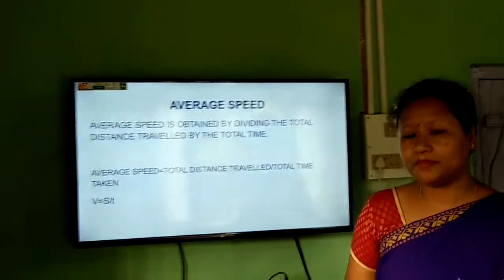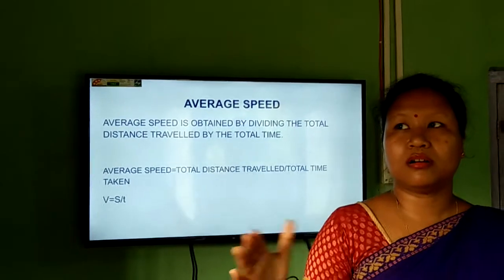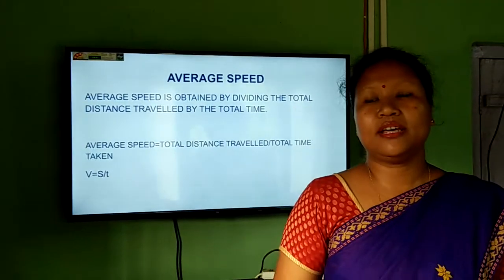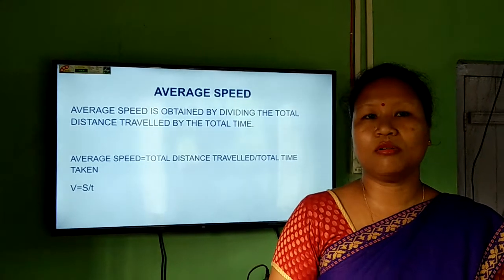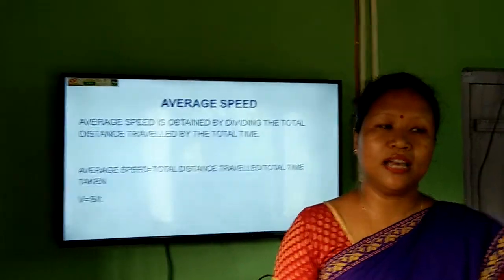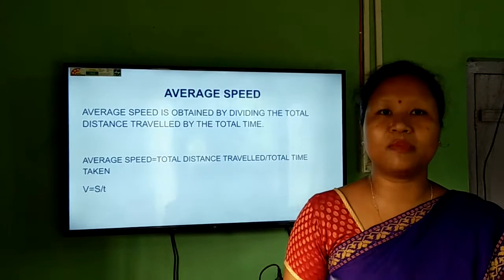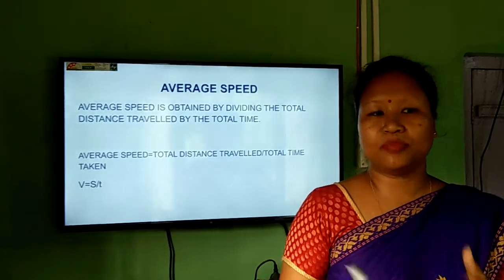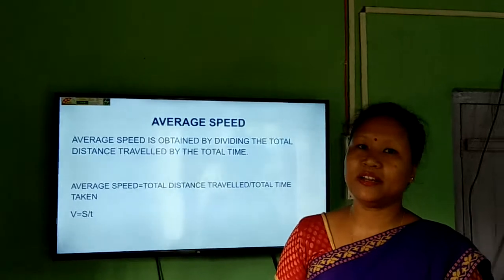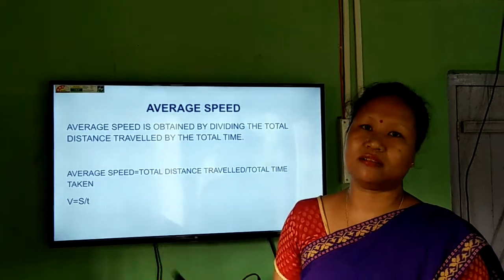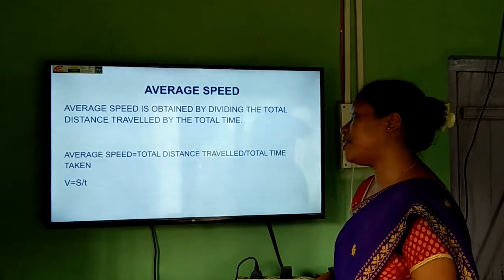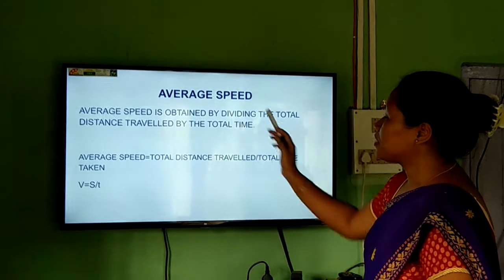Now, average speed. Sometimes we are covering a very long distance. Suppose if I go to Guwahati, it is 100 kilometers. Obviously the speed of my car will not be the same every time because it has to cover a longer distance, and in every place different obstacles may come where the speed of my car has to be less, sometimes more. So in that case, we measure the average speed. When the speed is different or the distance covered is different, we have to find out the average speed.